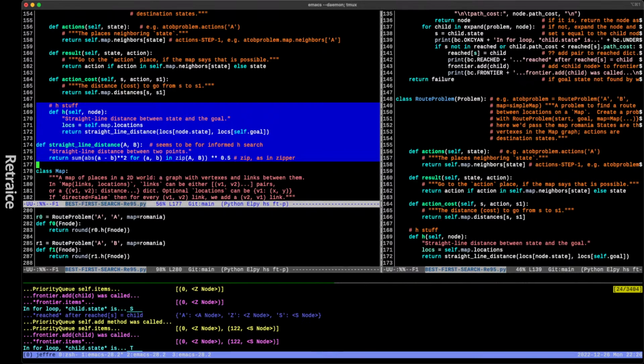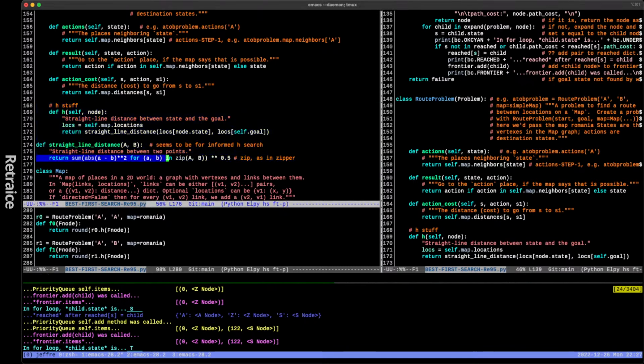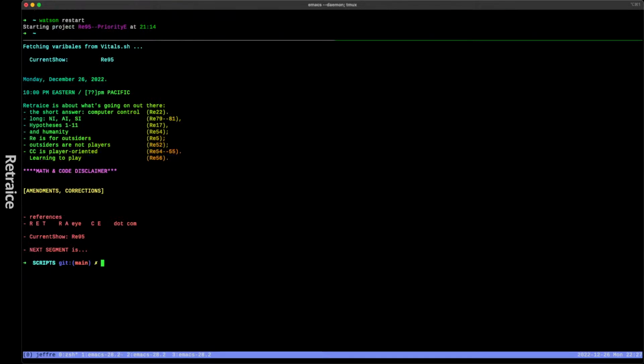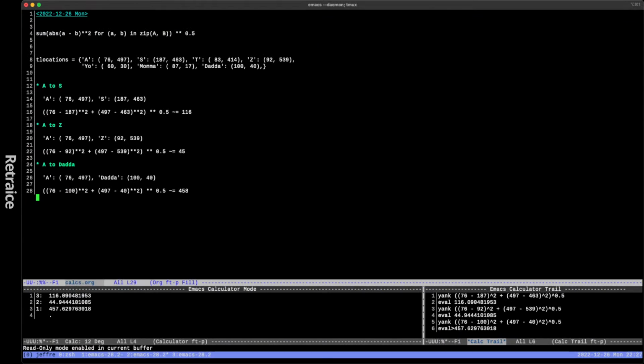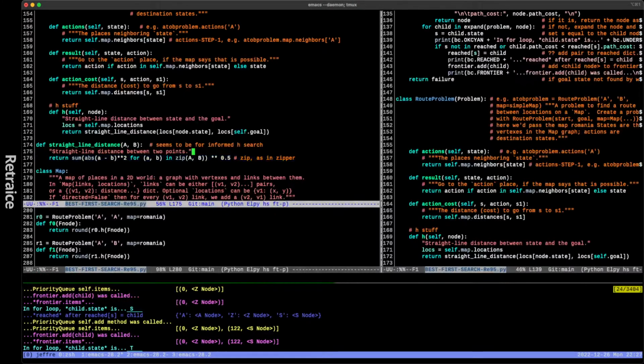You have to use h, or something equivalent to h. So what we're using here is just what they have in the implementation on AIMA Python, which is this return some absolute value, and then calculating the straight line distance. And I'll show you in a second what the arithmetic of that looks like, which I've checked on a few things.